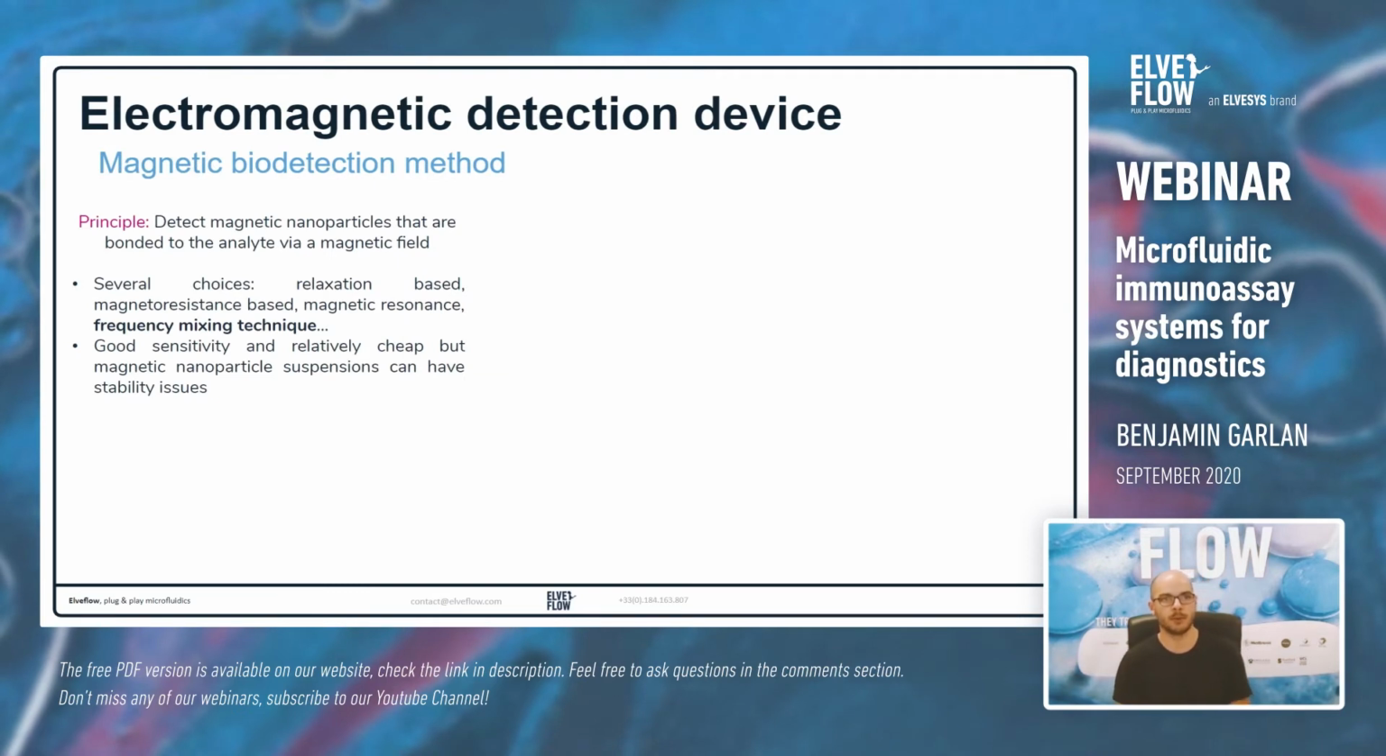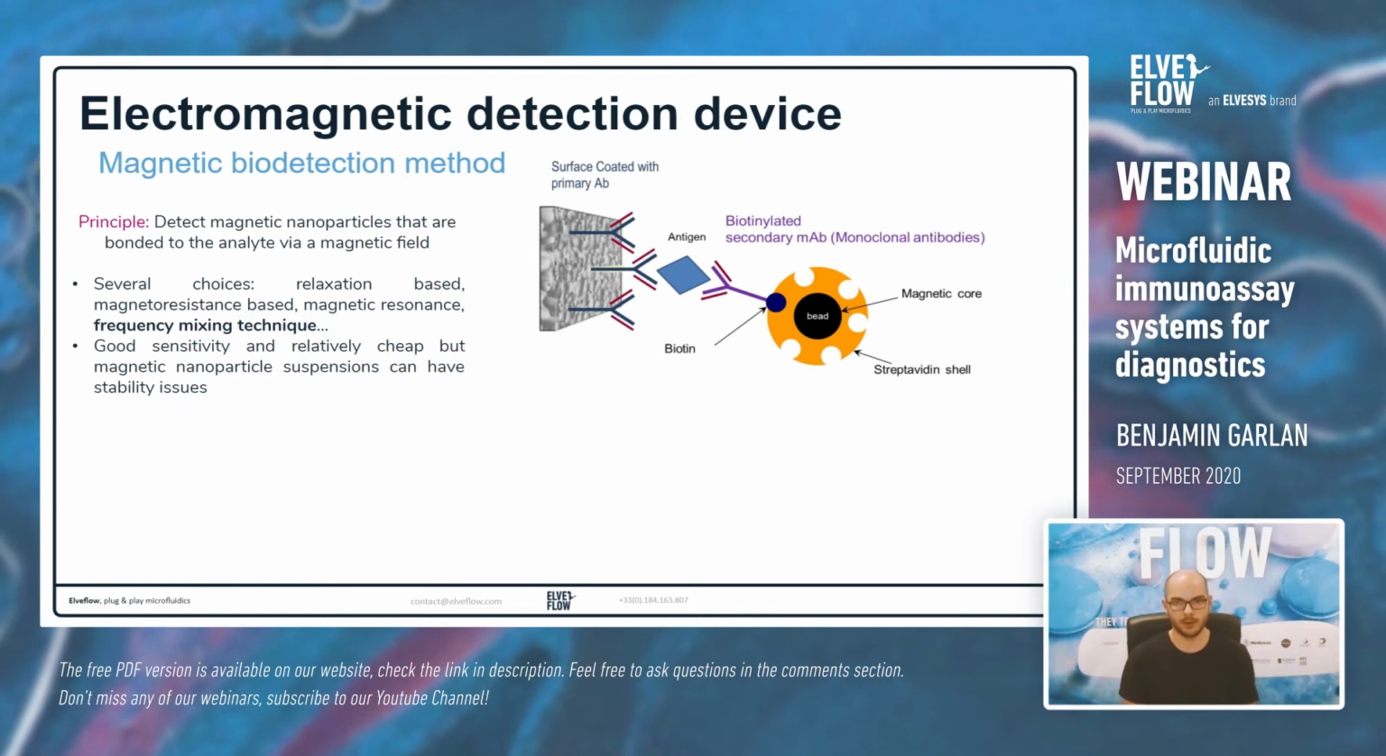And finally, I will present the magnetic detection method that I used during my PhD. So there are different kinds. We used the frequency mixing technique during my PhD project to detect our analyte. It usually has a good sensitivity and is relatively cheap. And the principle is to create, again, this sandwich configuration with the primary antibody on the surface, and the antigen will bind to it. But this time, instead of, for example, an optical marker on the secondary antibody, we use a magnetic nanoparticle that we can detect using a magnetic field.